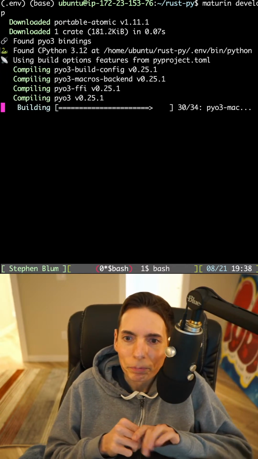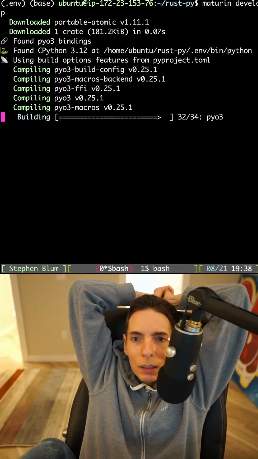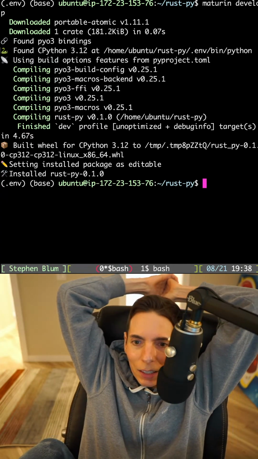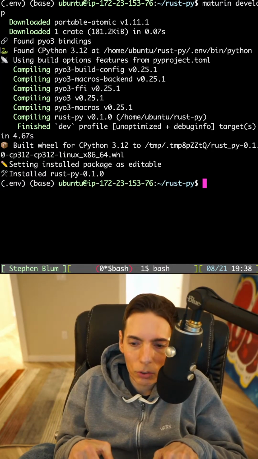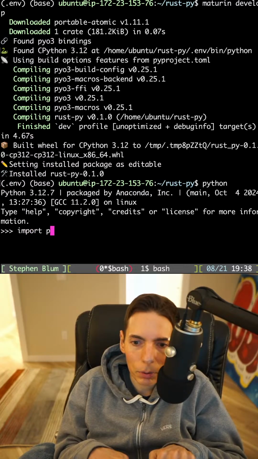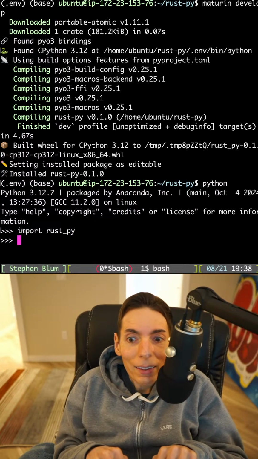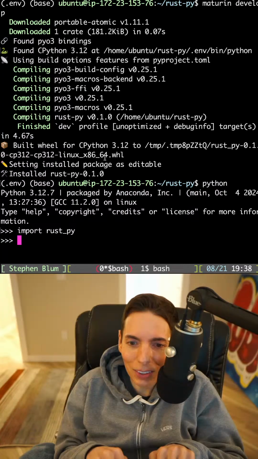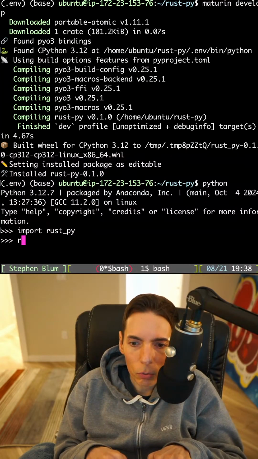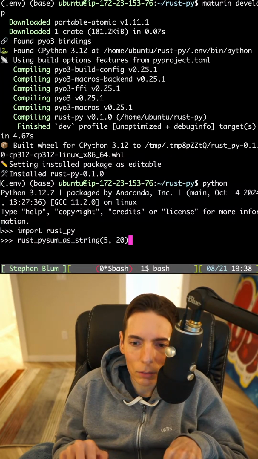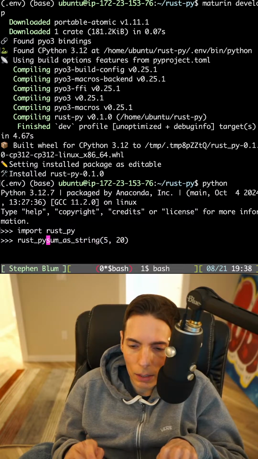All right. Perfect. Okay, so it's building our PyO3 project. And it also installed the module, I believe, called rust_py. So we should be able to say Python, import rust_py. There it goes. Isn't that cool? Okay. So we should be able to run this function on it. So rust_py, and then we say dot. Let's get the dot in there. And then that should actually, yep.